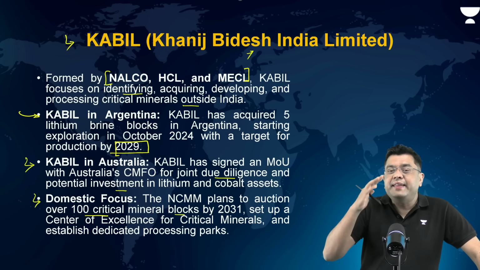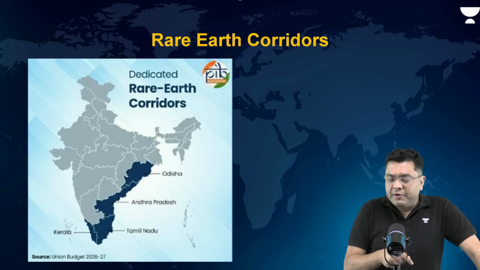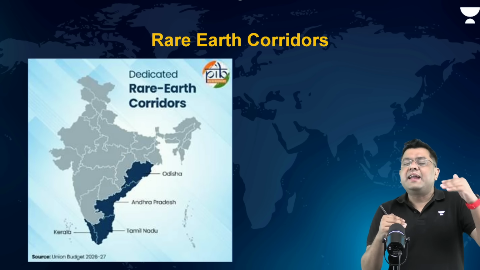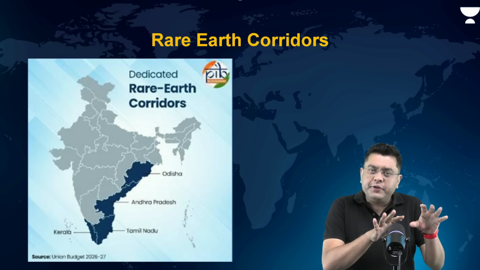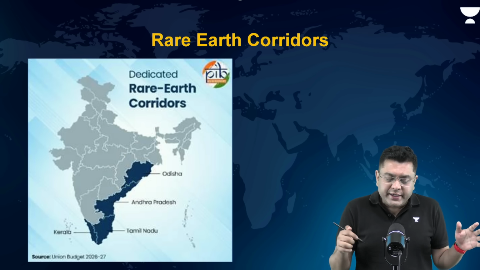Now, this is the second level. The third level is industrial support. First level, legal framework. Second level, at the level of the policy, National Critical Mineral Mission. Third level, that is support to the industry.